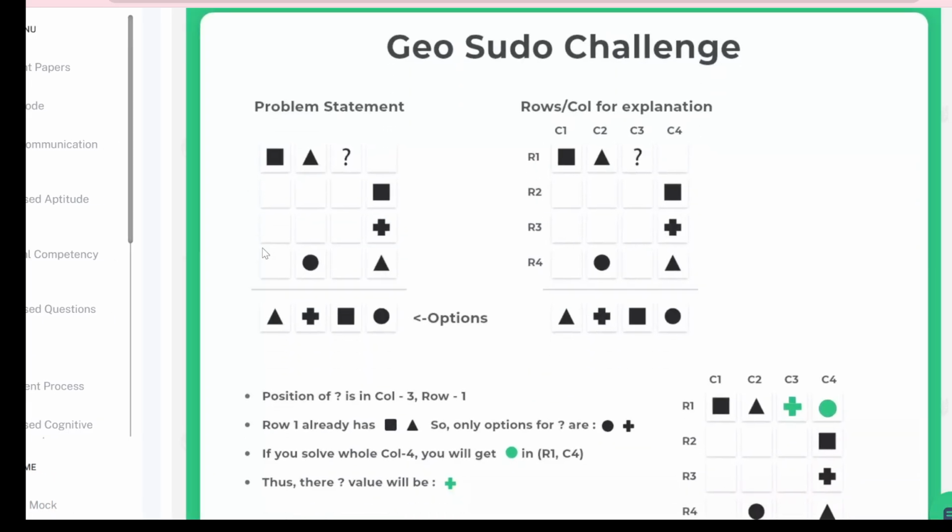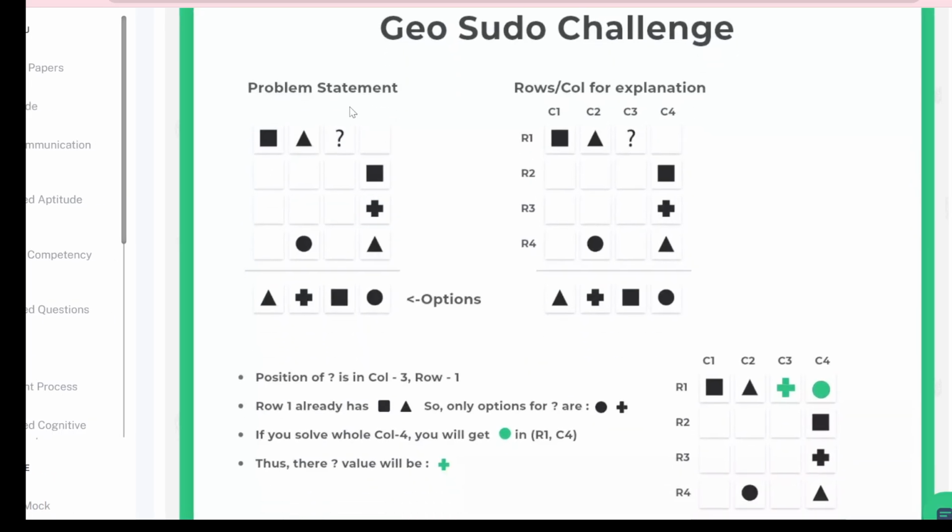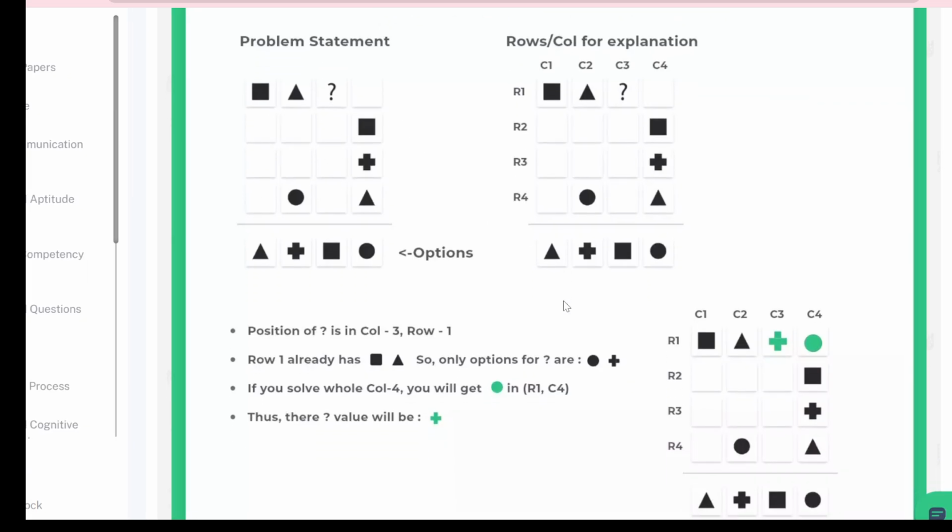Okay, like this the problem statement is given, this one, this one, this one, and here will be the question mark and the whole row will be blank, but you have to solve it, meaning if you solve one of the blanks you can get which symbol I should write so that it doesn't collide in the same row and the same column. So you have to practice some of them so that you get to know which symbol should be there.